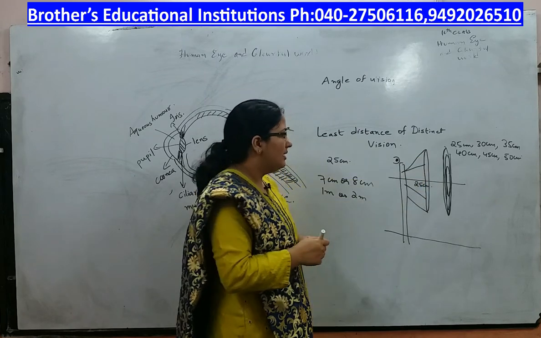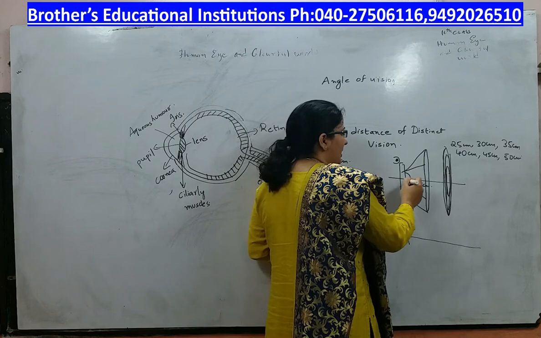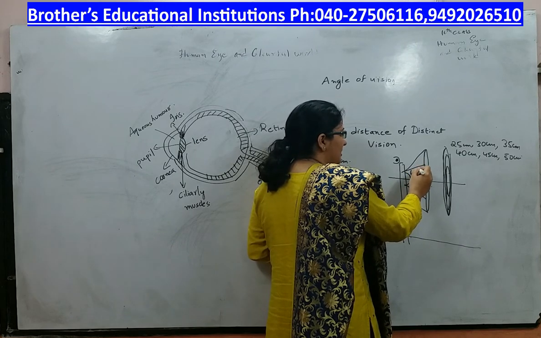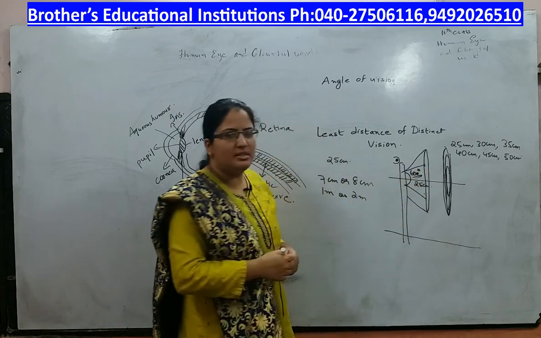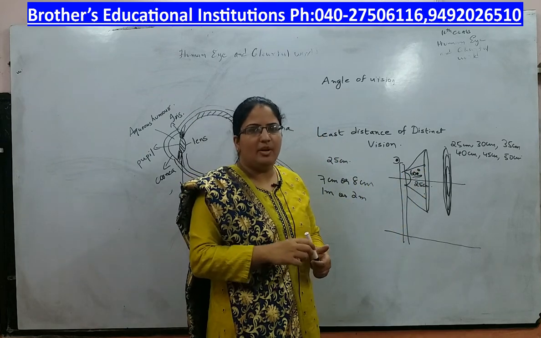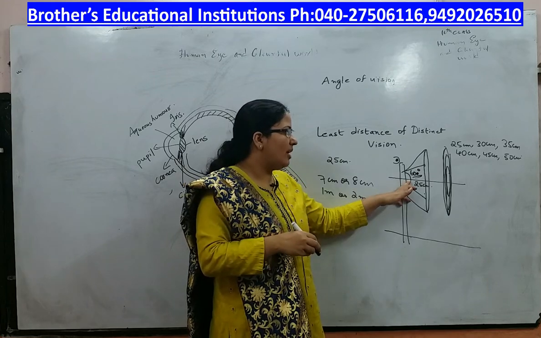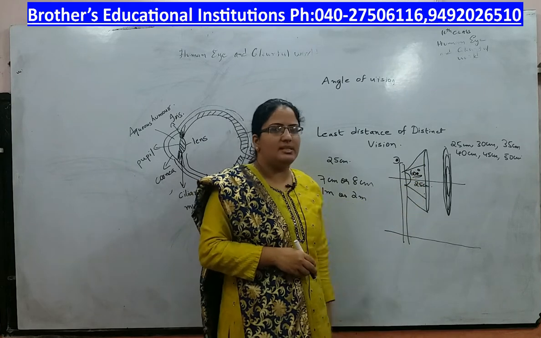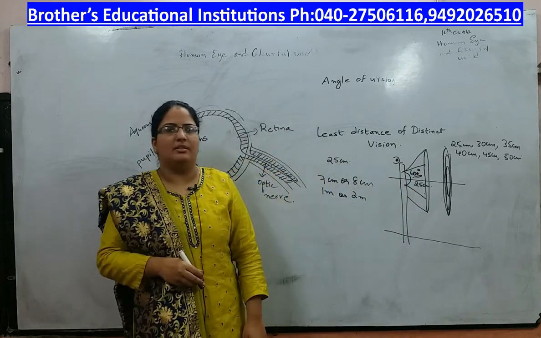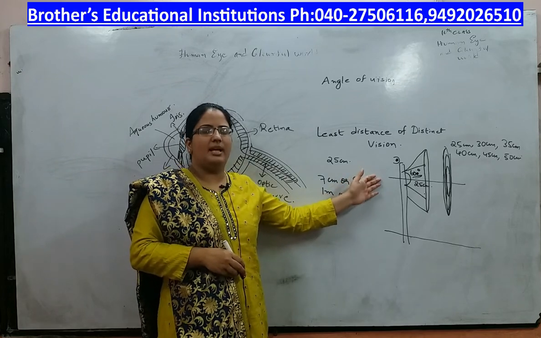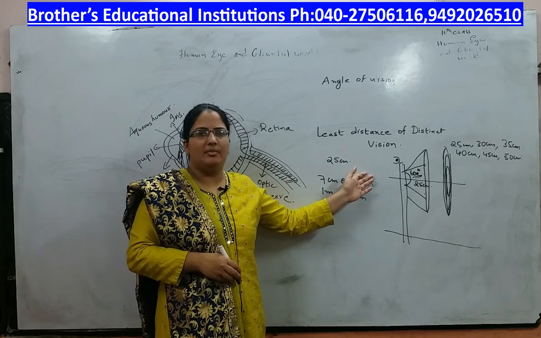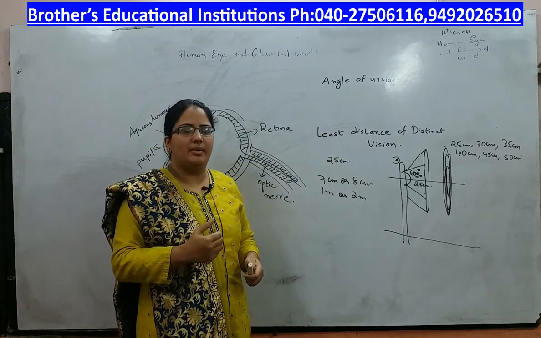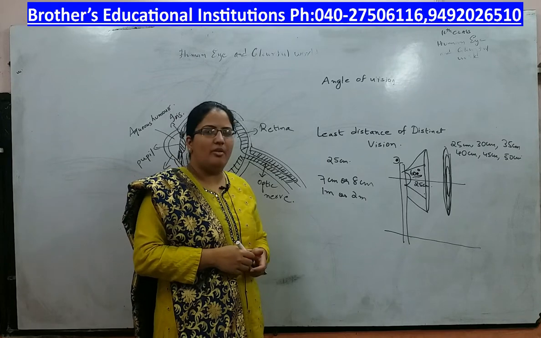Now here the angle made by the stick with your eye is 60 degrees. This 60 degrees is called angle of vision. If an object is making an angle of 60 degrees with your eye, you will be able to see the top and bottom simultaneously. So our next definition is angle of vision. It is the angle made with the object at which you will be able to see both the top and bottom. So that is the angle of vision.